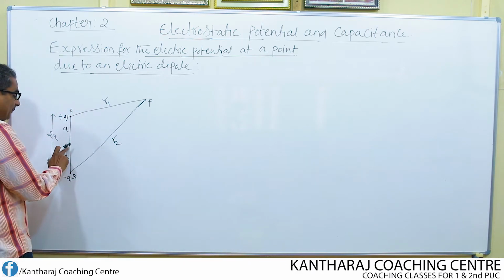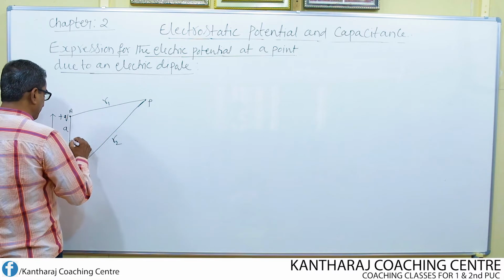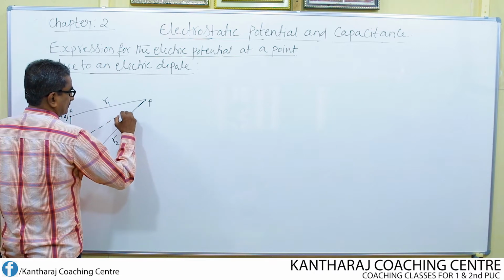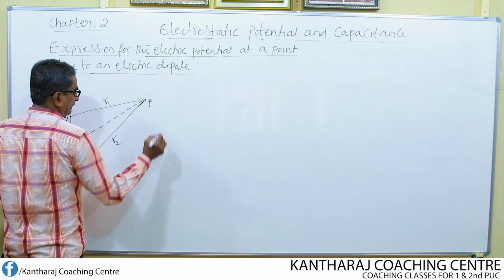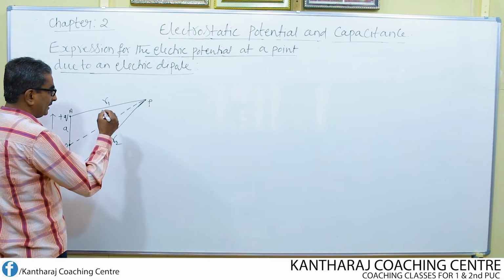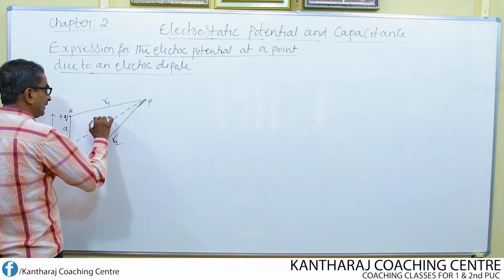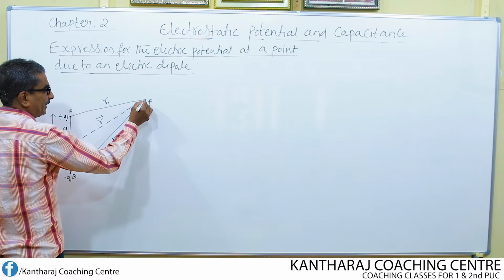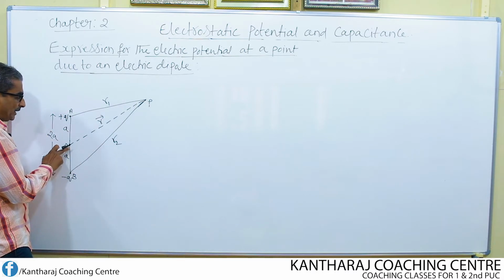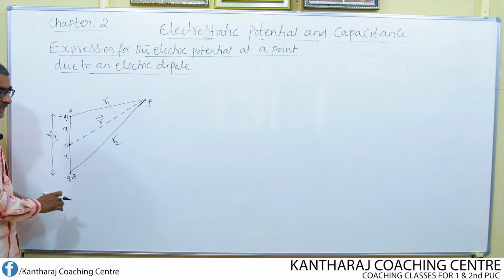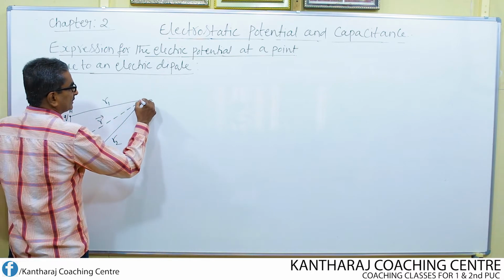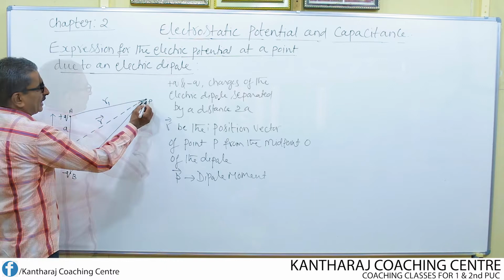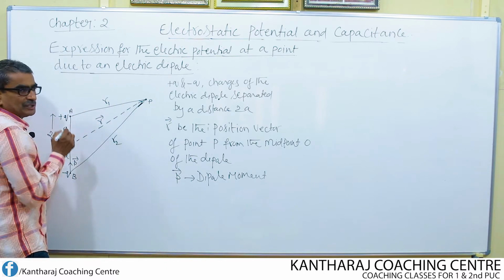Now, I join the midpoint of the dipole with the point P like this, and let R be the position vector of the point P with respect to the midpoint O of the electric dipole. Since it is a position vector, I put an arrow.